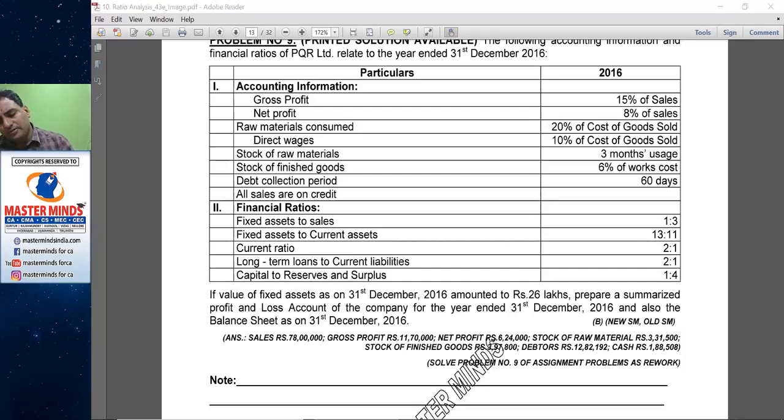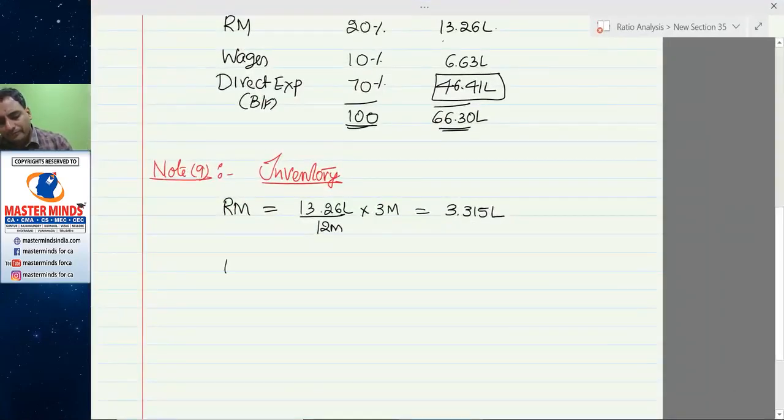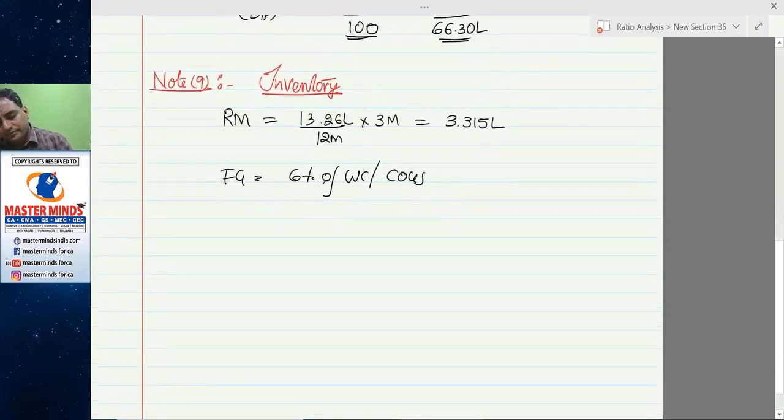Stock of finished goods, 6% of works cost or COGS. See, works cost as per cost records is equal to raw material, wages plus factory overheads.